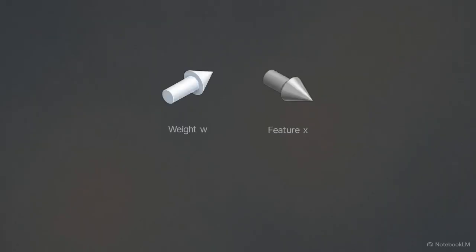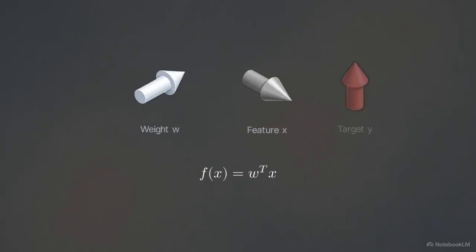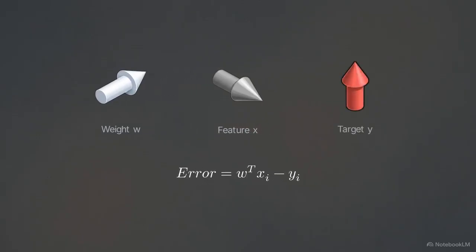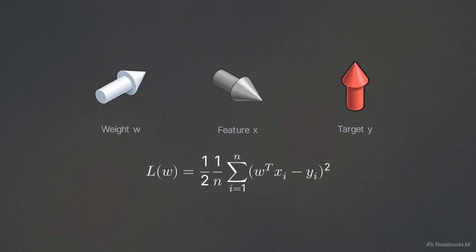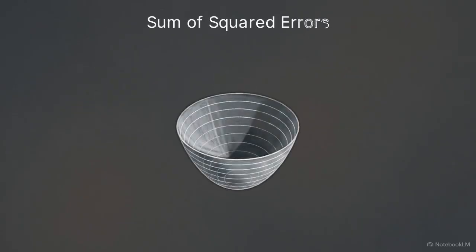The basic mathematical structure of a linear model is a weight vector, W, transposed and multiplied by a feature vector, X. To measure the accuracy of these weights against our true labels, we use a loss function called the sum of squared errors. The equation includes a 1/2 multiplier at the front, included strictly for mathematical convenience to cancel out the exponent during derivation. This shows the sum of squared errors.